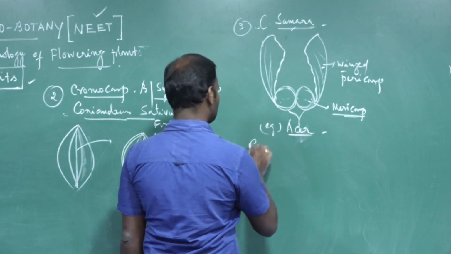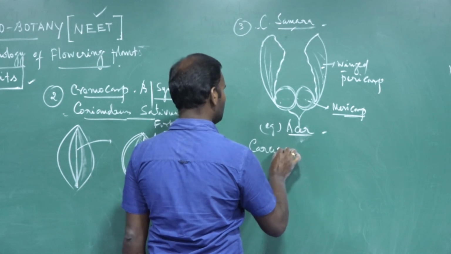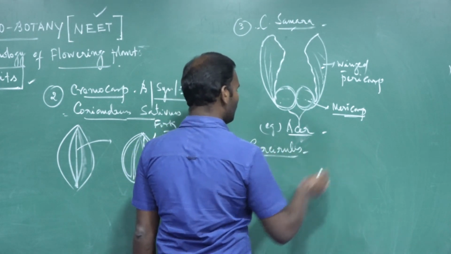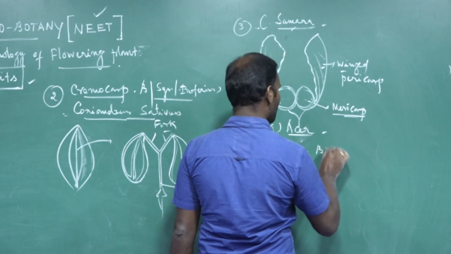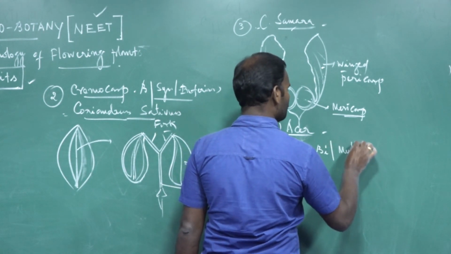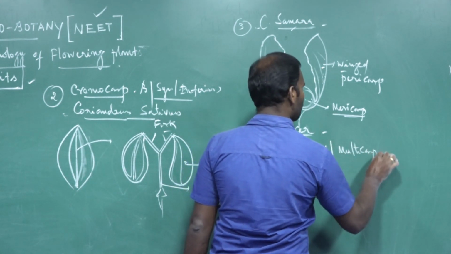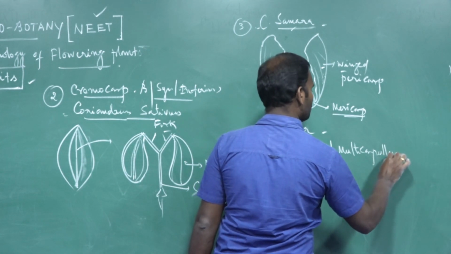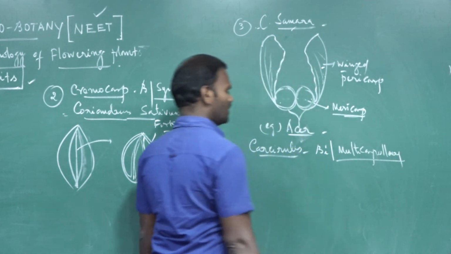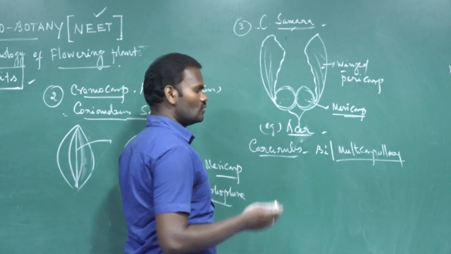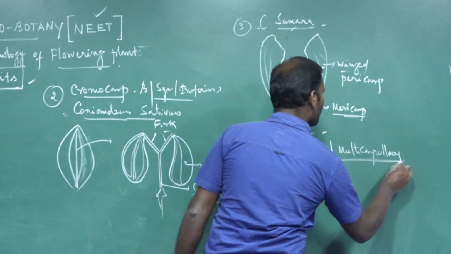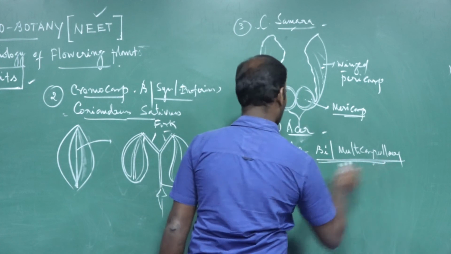Then cassiculus. It develops from a bi- or multicarpellary ovary. The fruits split into four or many mericarps.